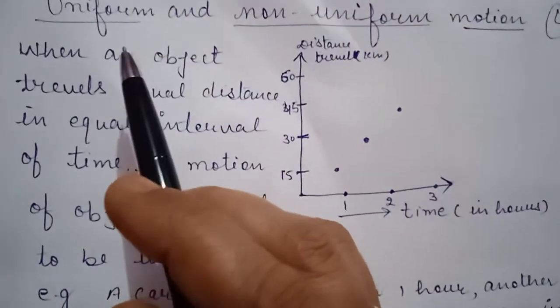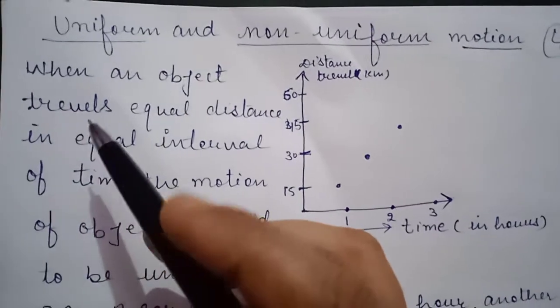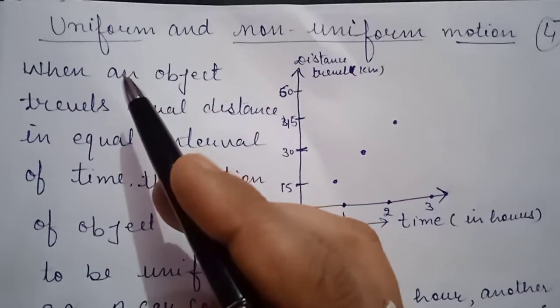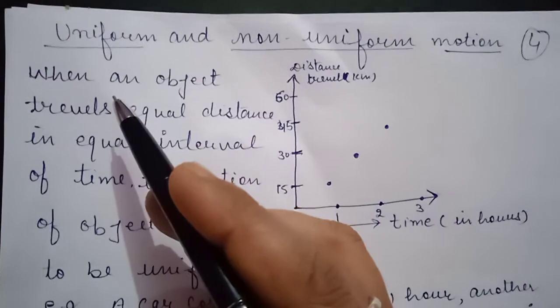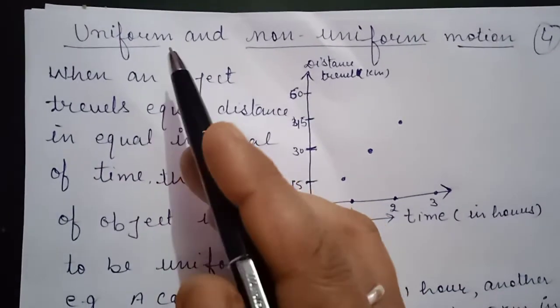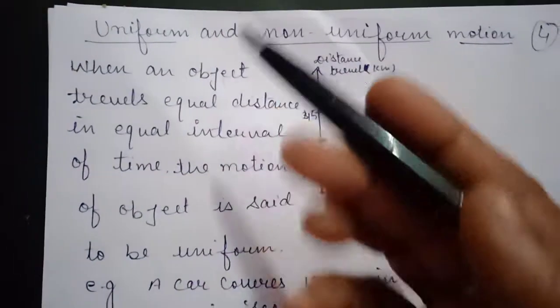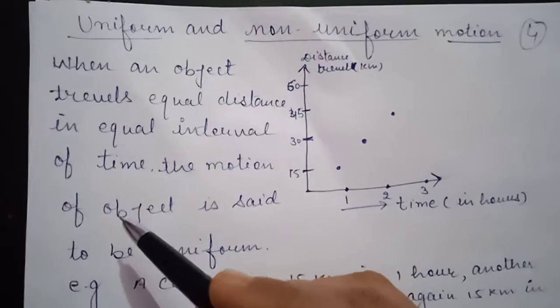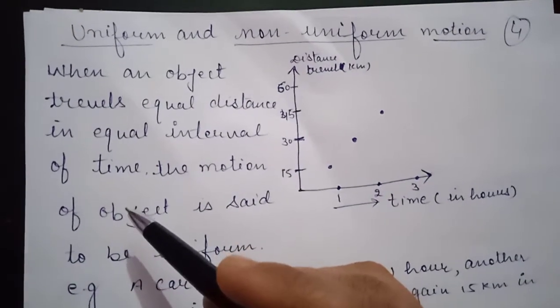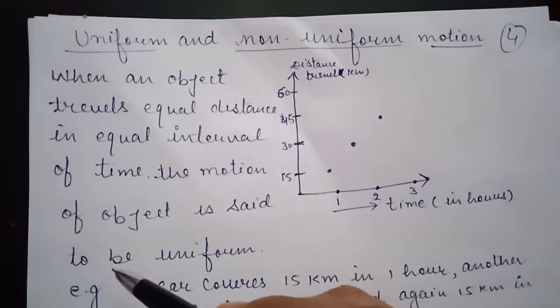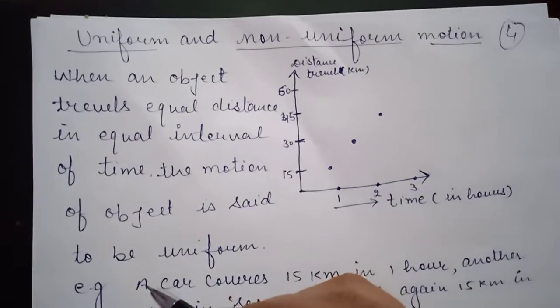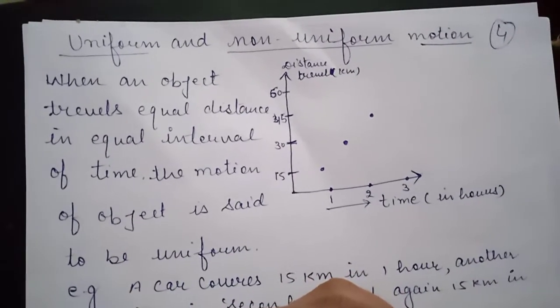Hello students, in this lecture we will discuss uniform and non-uniform motion. So what is uniform motion? When an object travels equal distances in equal intervals of time, the motion of the object is said to be uniform motion.